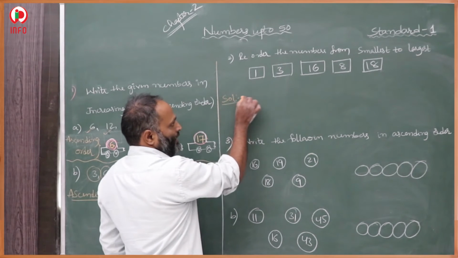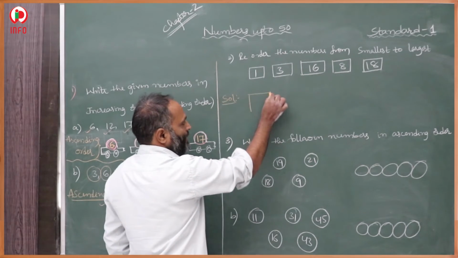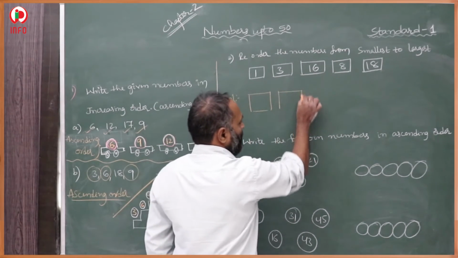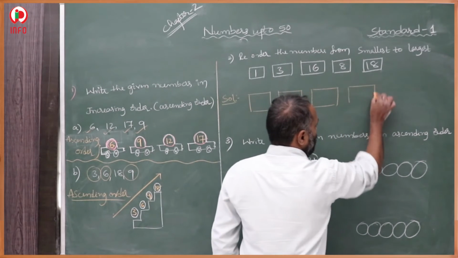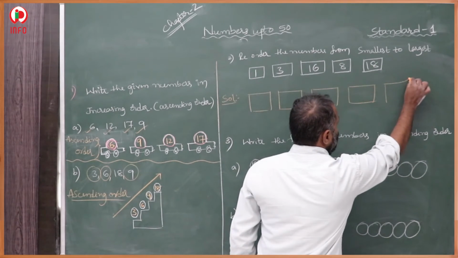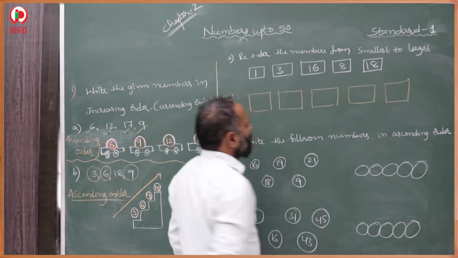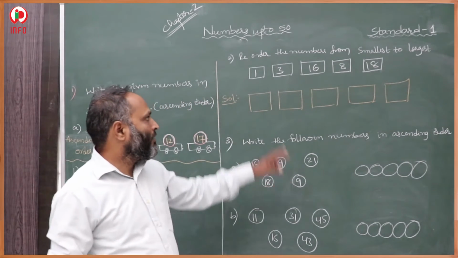We have to arrange these 5 numbers in ascending order in our boxes. We have to rearrange these 5 numbers from smallest to largest. First we have to check the smallest one.